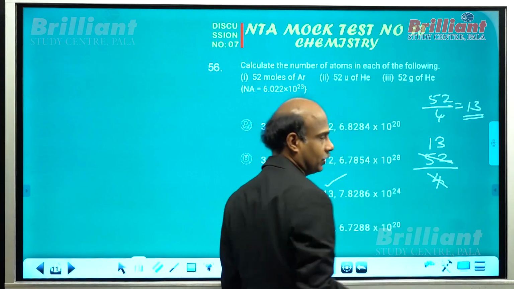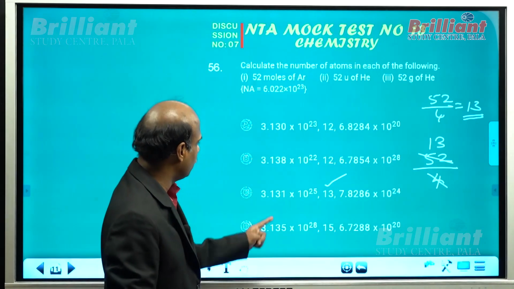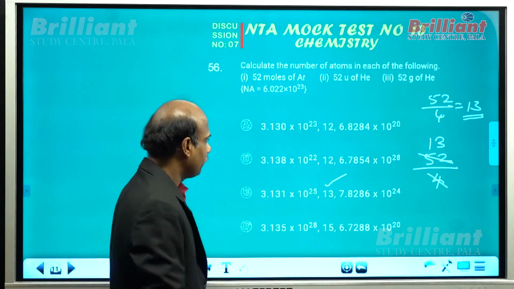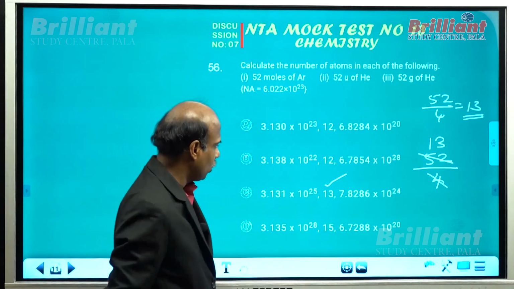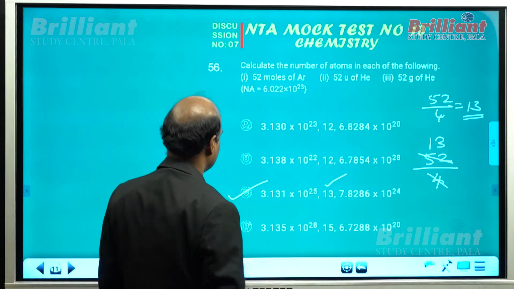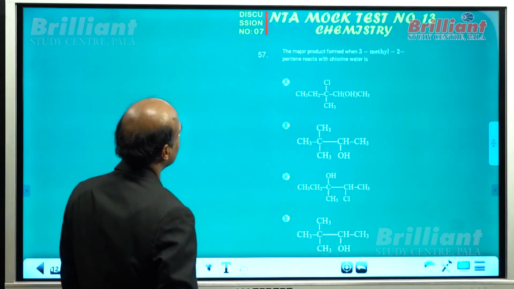13 moles. 13 into Avogadro number. So this should be 13 into Avogadro number. This should be 52 into Avogadro number. You please do it. Fortunately, there is only one option having central 13. You please verify the other two. So let me accept option C as the correct answer. Now what about question number 57?